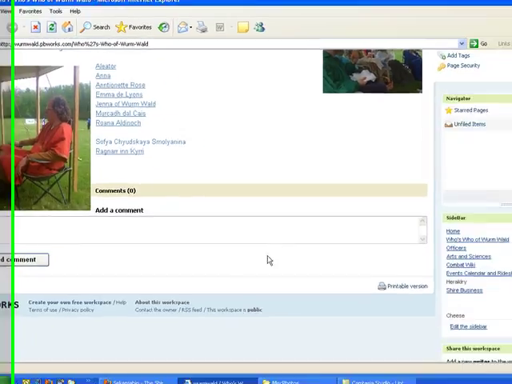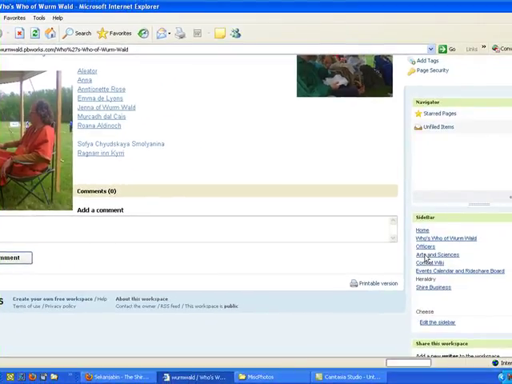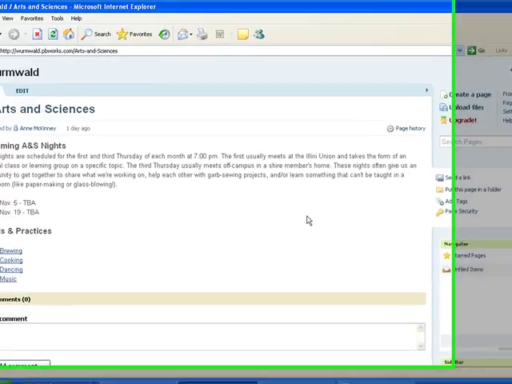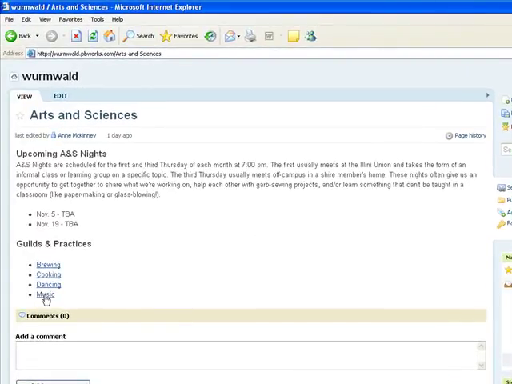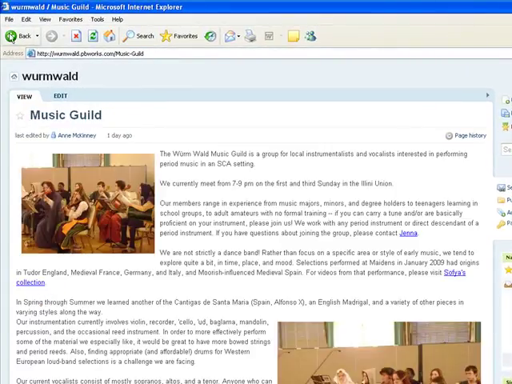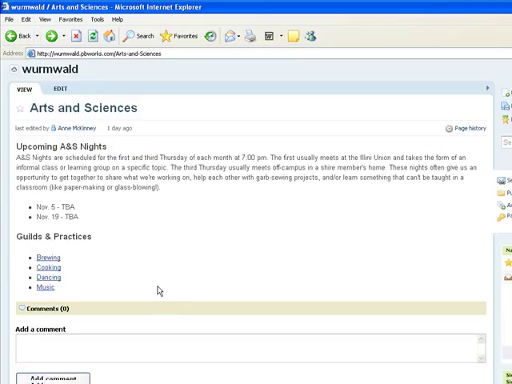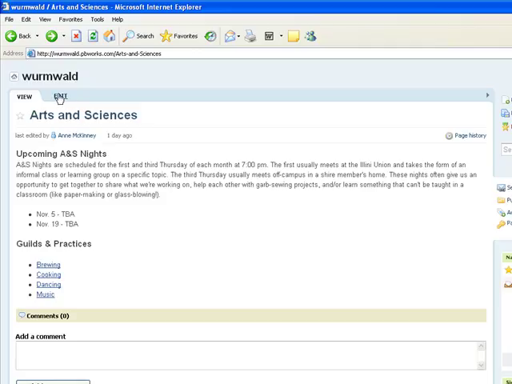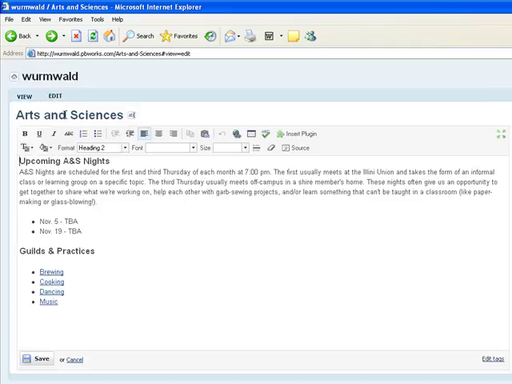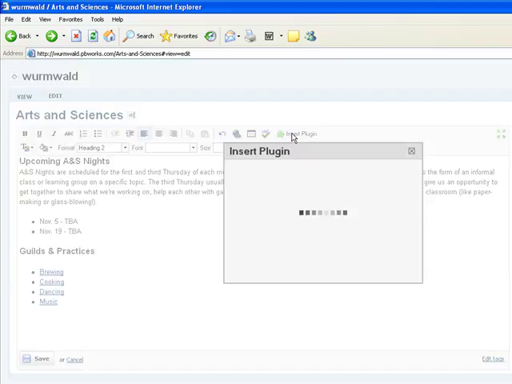And finally I want to show you one more thing, and that's how to upload a video. So we're getting into some multimedia stuff. And our Music Guild content already has some pictures. So let's go back to Arts and Sciences in general. We're going to hit Edit. Now, there is a function here called Insert Plugin. You click on that.